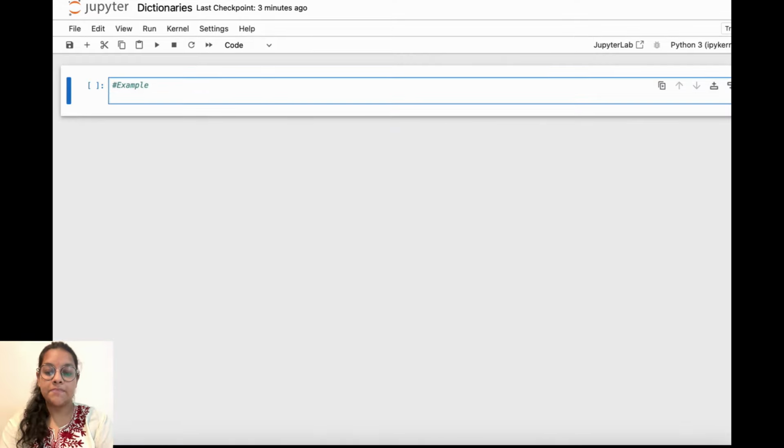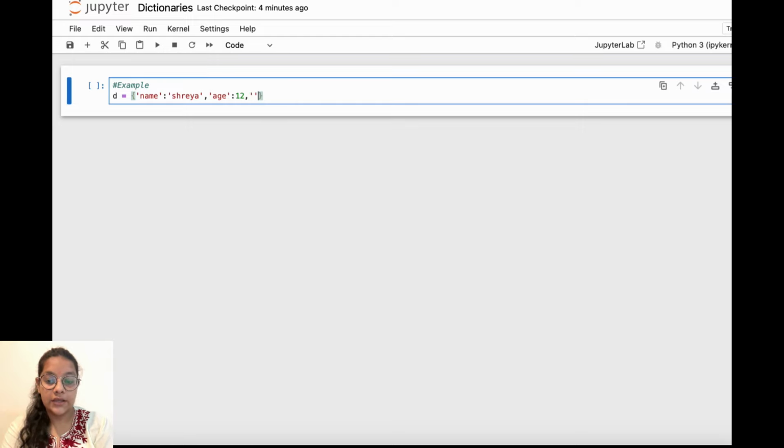Let's make an example dictionary, which is D. Let's take variable D for dictionary, and we make dictionaries in curly brackets. So first we have curly brackets, and dictionaries are made using key value pairs. So what will be the key? Let's write here name. Okay, so the first key is name, then colon, then we'll give the value of our name, like Shreya I am writing here. Then another key will be age. Let's give age, then colon, and 12.